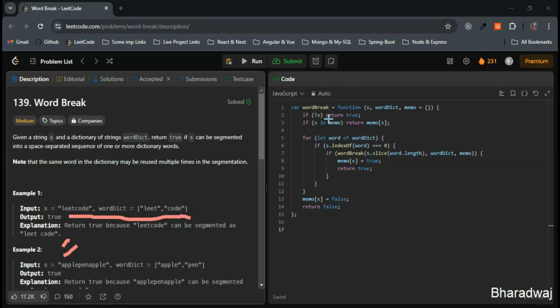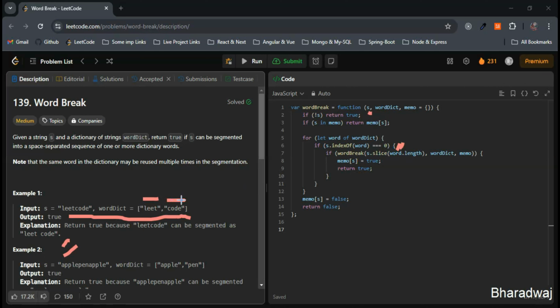So the function starts with s equals leetcode. First what we'll do, we will check if leetcode starts with leet. So the first word is leet here, right? While explaining the code, I said we will be checking if the substring starts with the current word. Yes, it starts with leet, right? Then we will call the word break on the remaining substring.